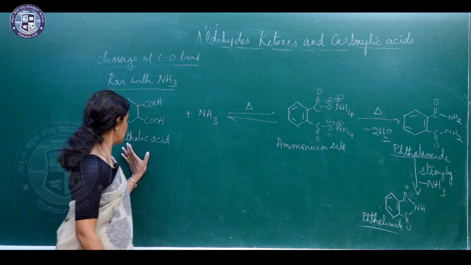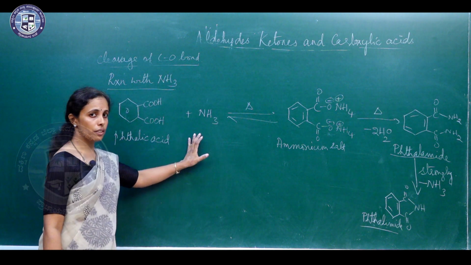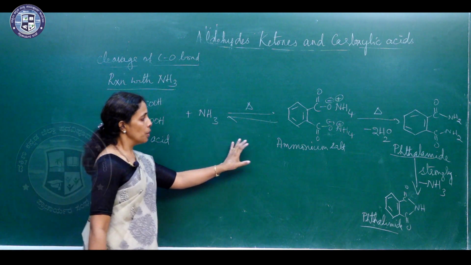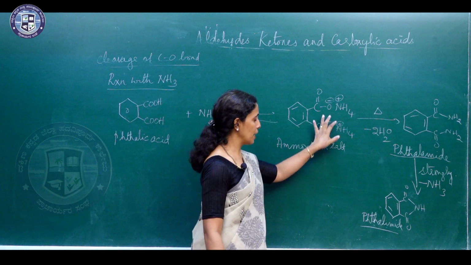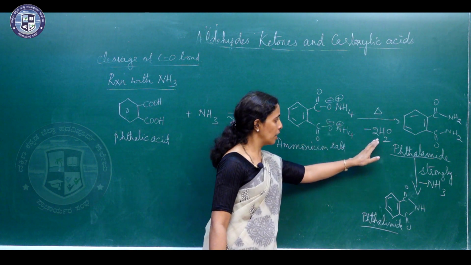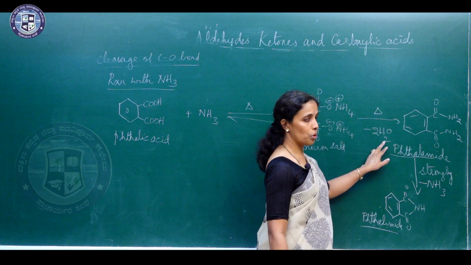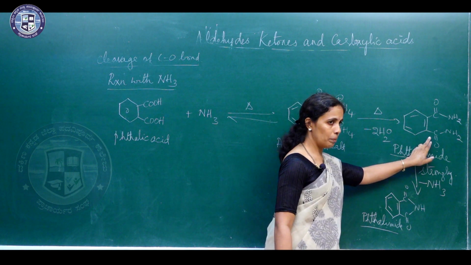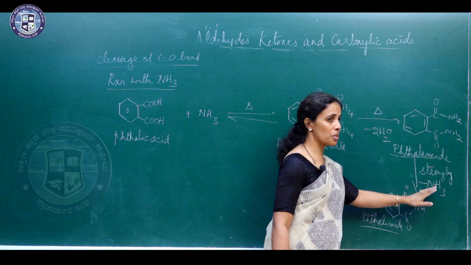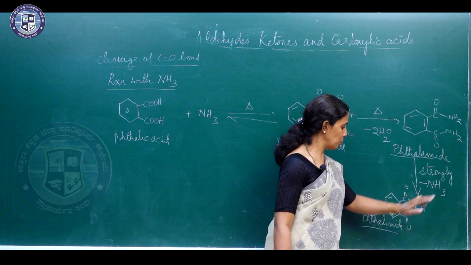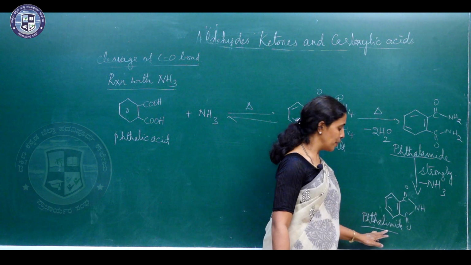So, what you are going to do is take phthalic acid and heat it with ammonia. You get the ammonium salt of phthalic acid. Further heating removes 2 molecules of water, so you get phthalimide. On heating it strongly, it will lose another molecule of ammonia to form phthalimide.